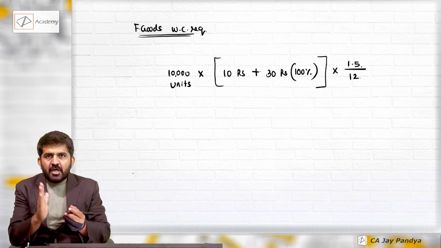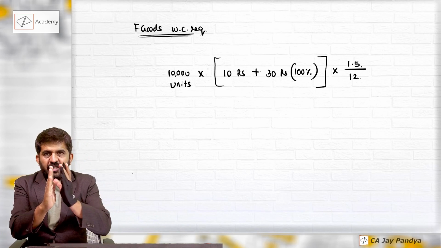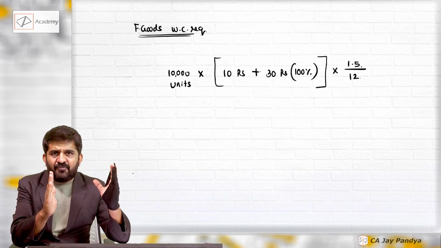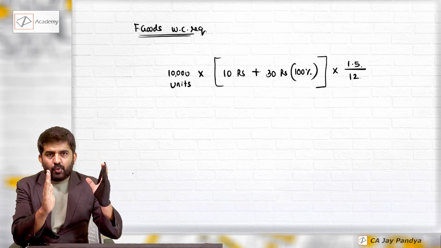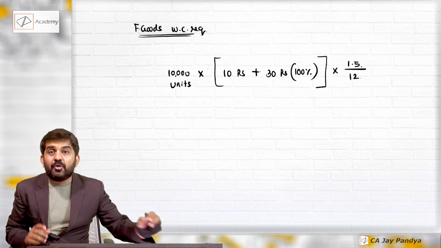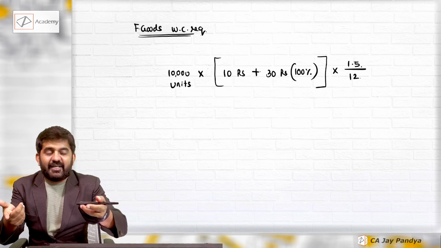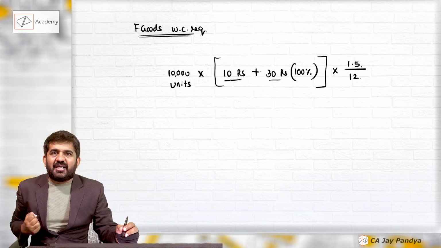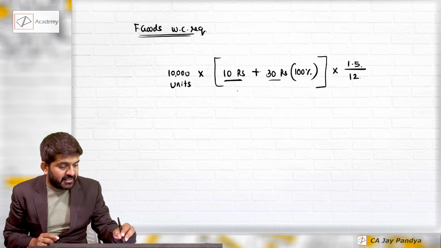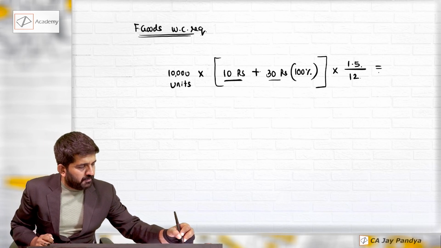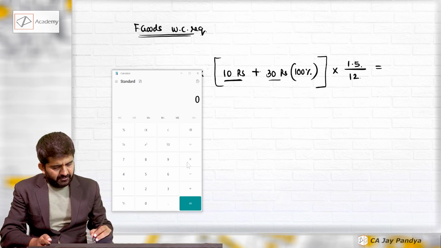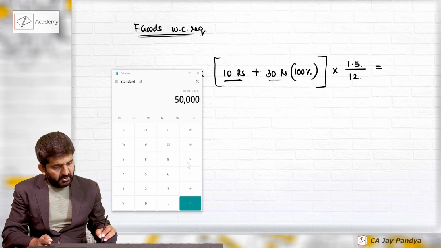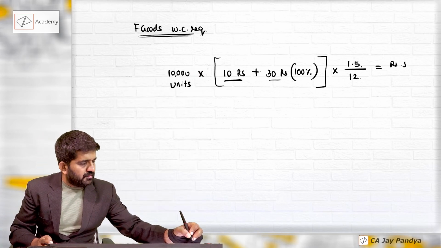What is this period? The goods are processed, and they will remain in the godown for 1.5 months till the time they are sold. So during that time, our money is invested: this 30 rupees and this 10 rupees. See, again raw material. This money has not yet come back, so it will again come in: this 10 rupees plus 30 rupees into 1.5 divided by 12. What is it? 10,000 into 40 into 1.5 divided by 12. That is rupees 50,000.